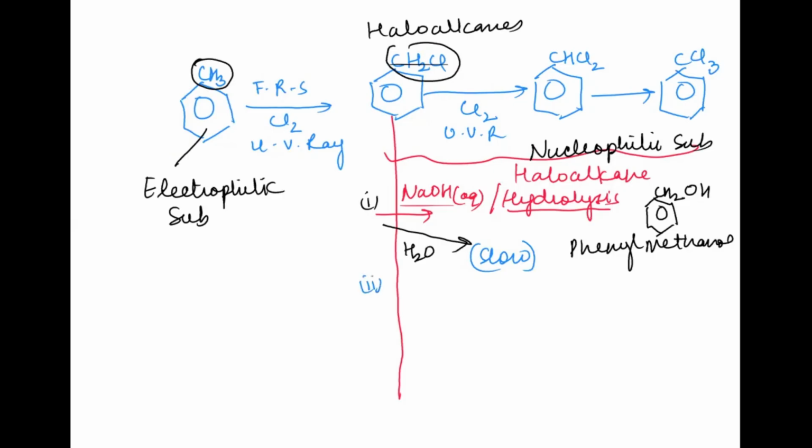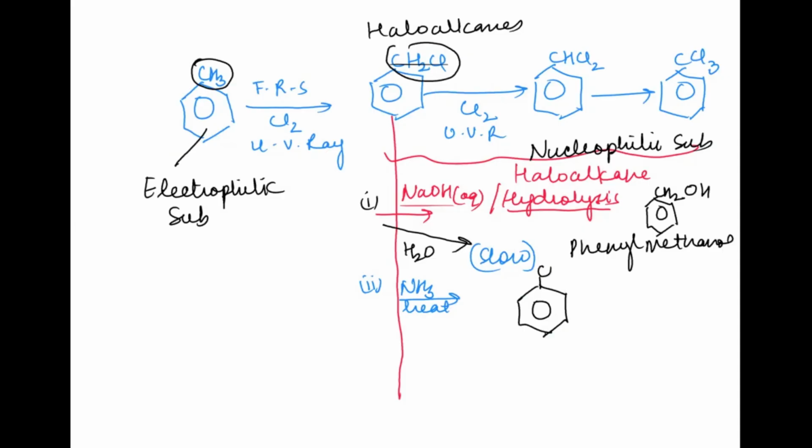Now, similarly, the same haloalkane can also react with ammonia. Try and recall when you use ammonia in an alcoholic medium, heated under reflux. The compound which was formed was an amine. Similarly, this CH2Cl2 will also give us an amine.